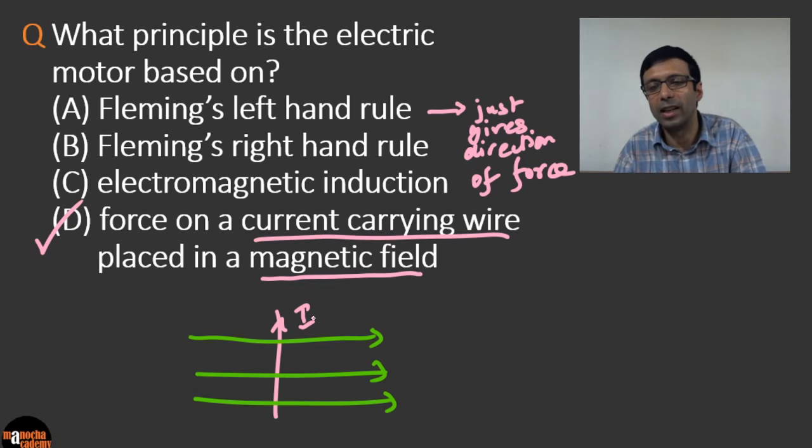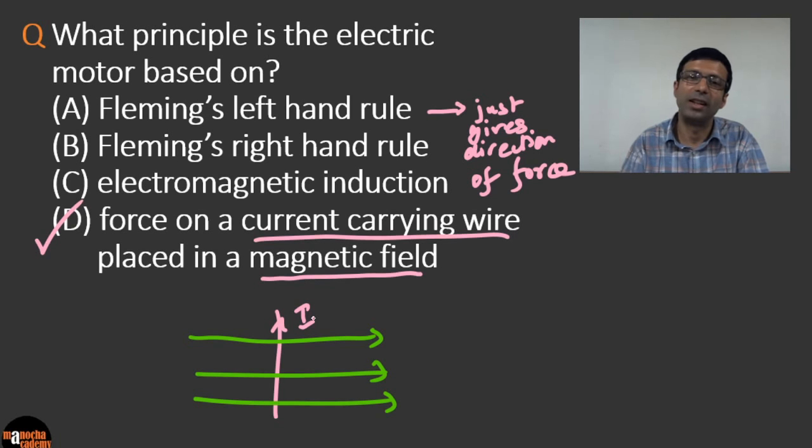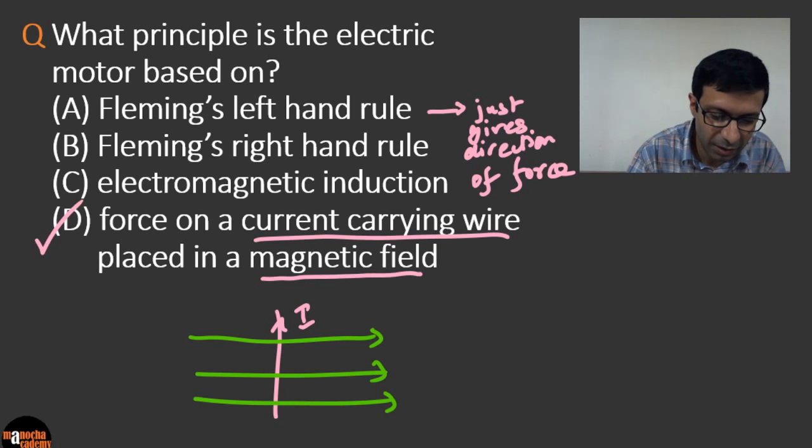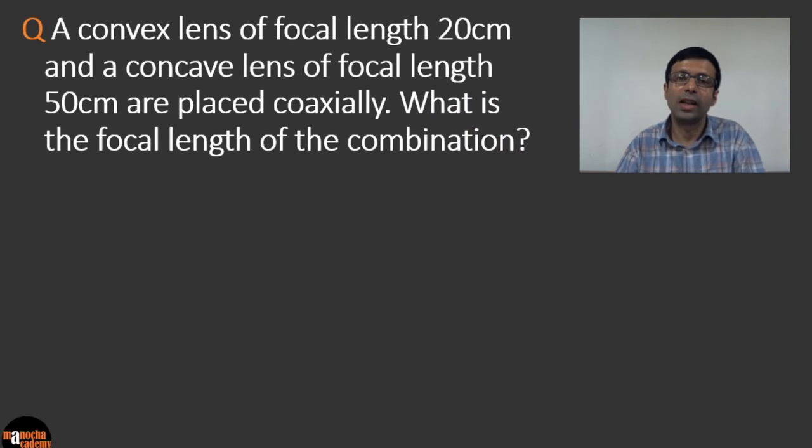Just like we saw when the electrons flow in a magnetic field, they will experience a force. And you know that force is maximum when they are in a perpendicular direction. So the principle is this, or if they ask you what principle, please write D. Don't write Fleming's left-hand rule. That only gives you the direction. So take care of that answer. It's going to be D. Let's move on to the next question.